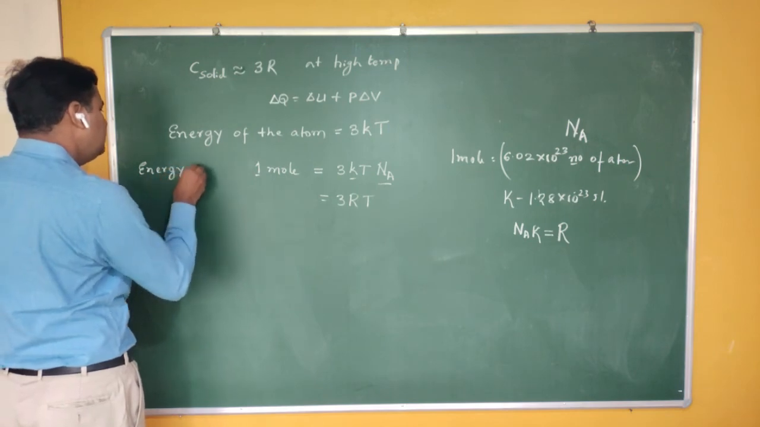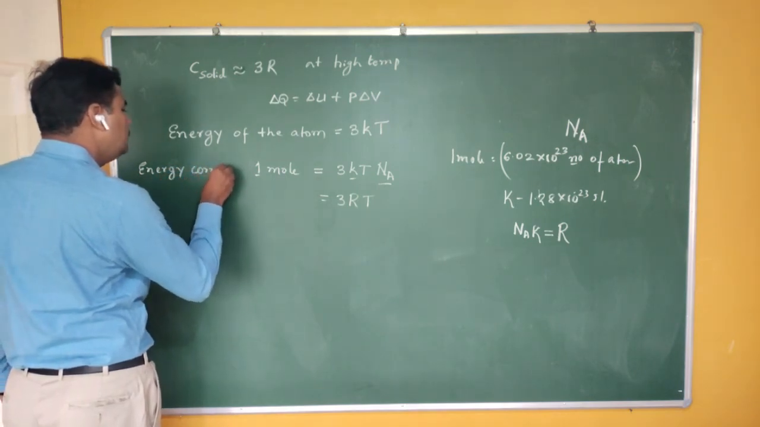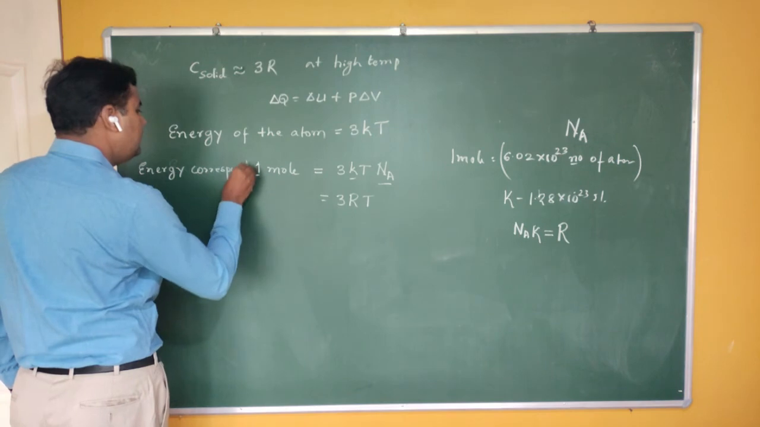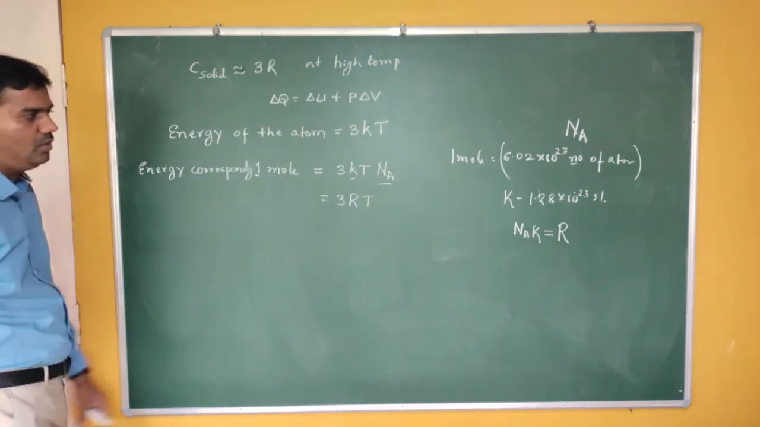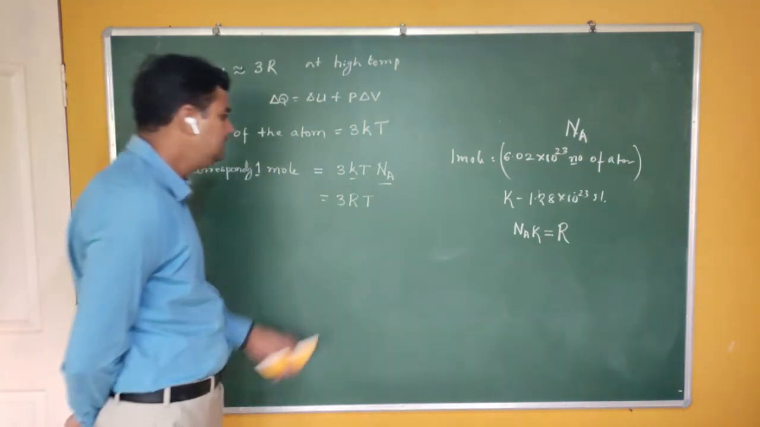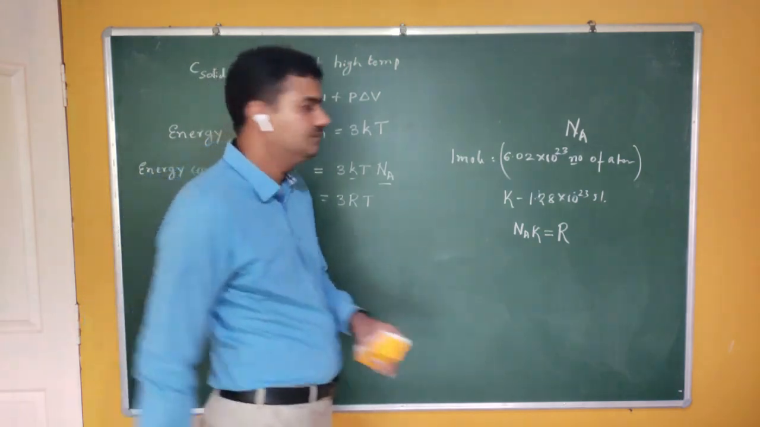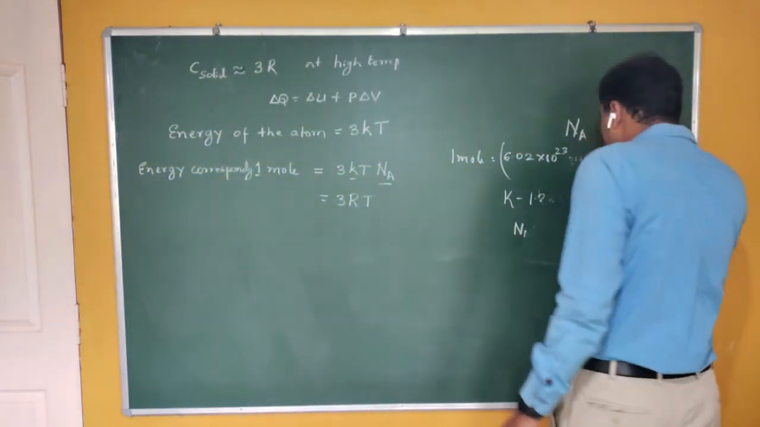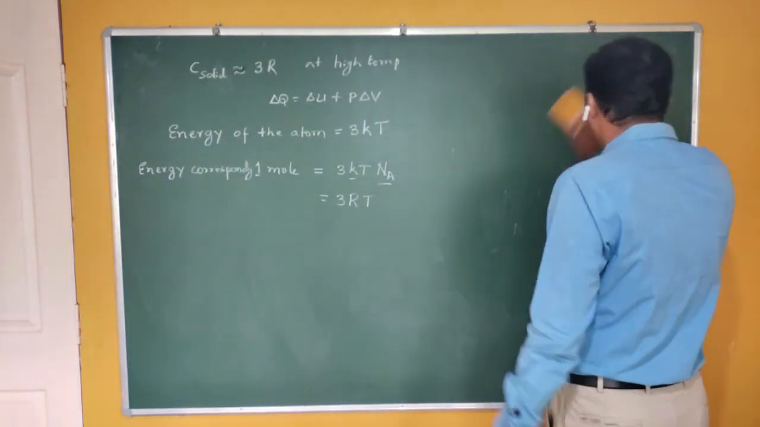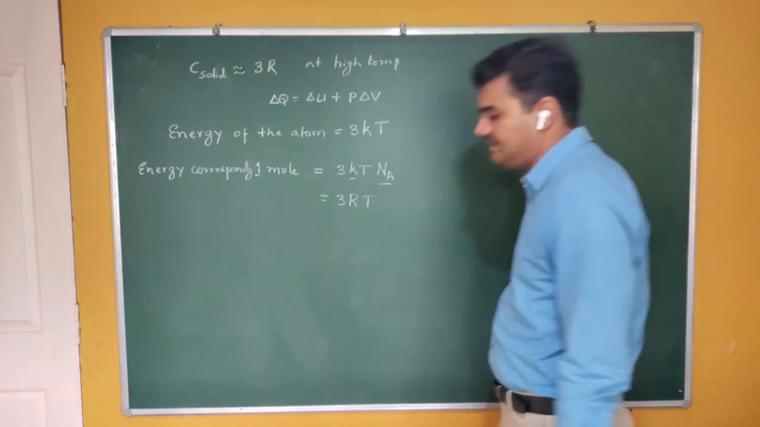Therefore, the energy corresponding to 1 mole of the solid is nothing but 3RT. Okay, how much is it? 3RT. So let me derive the formula for specific heat.